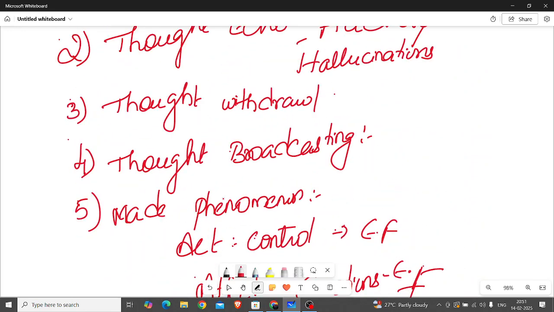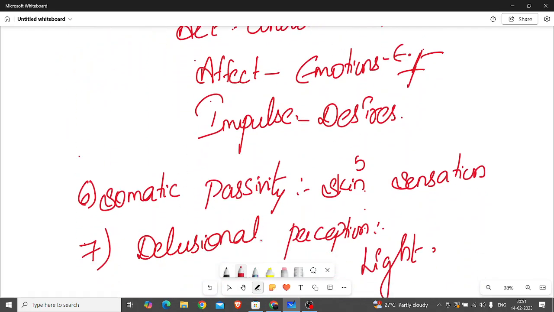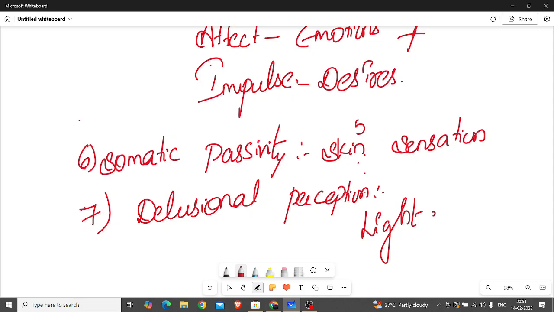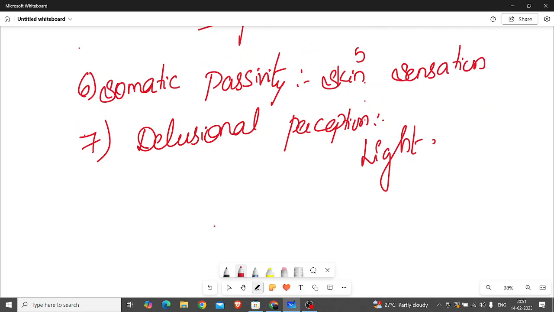Thought insertion, thought echo, thought withdrawal, thought broadcasting, made phenomena. It includes act, effect and impulse. And somatic passivity means some skin sensation will be observed. Delusional perception means the thing which we are perceiving will be associated with the false fixed belief, that is known as delusional perception.